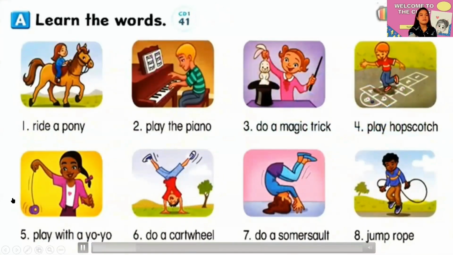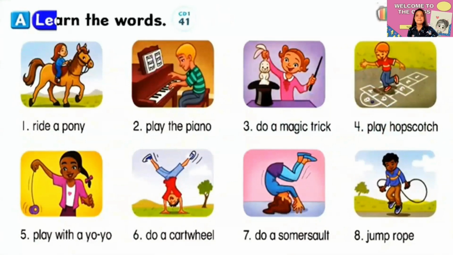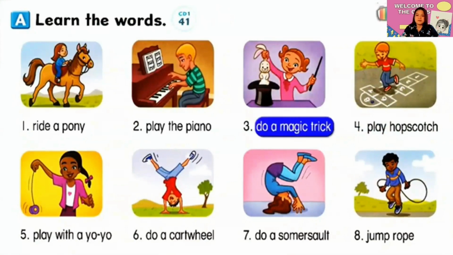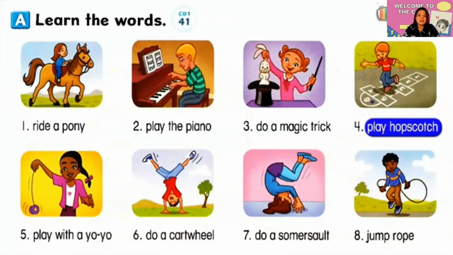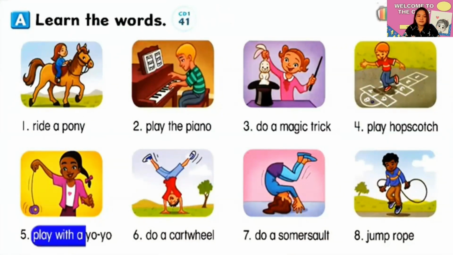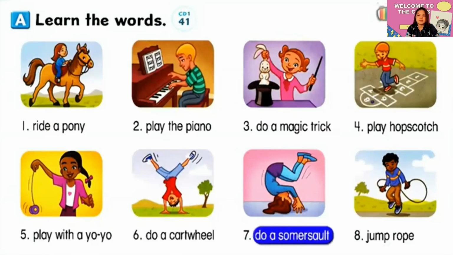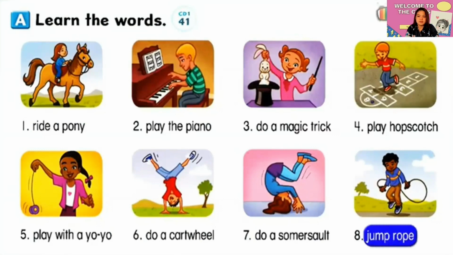Page 24. Let's learn. A. Learn the words. Number 1. Ride a pony. Number 2. Play the piano. Number 3. Do a magic trick. Number 4. Play hopscotch. Number 5. Play with a yo-yo. Number 6. Do a cartwheel. Number 7. Do a somersault. Number 8. Jump rope.